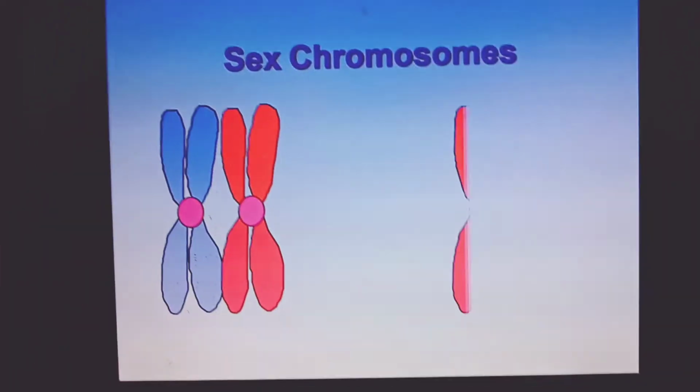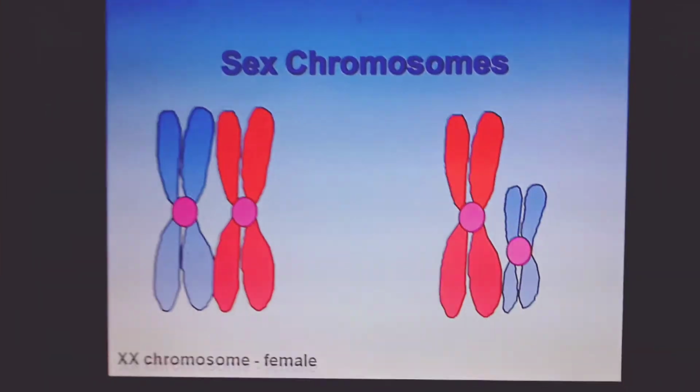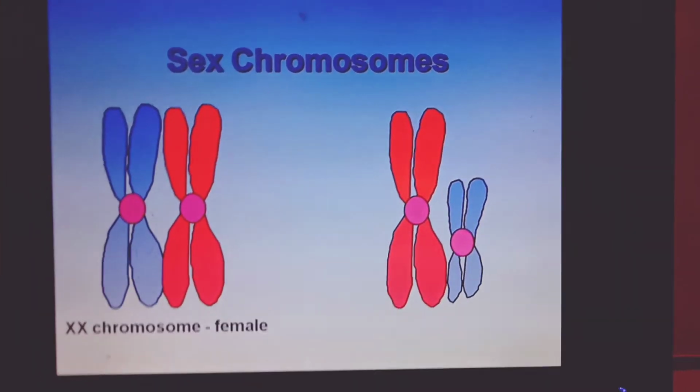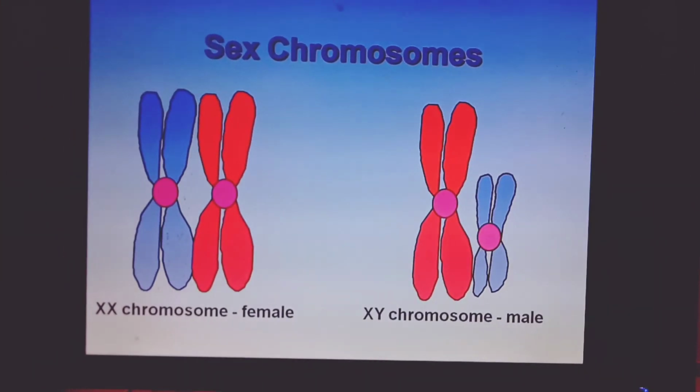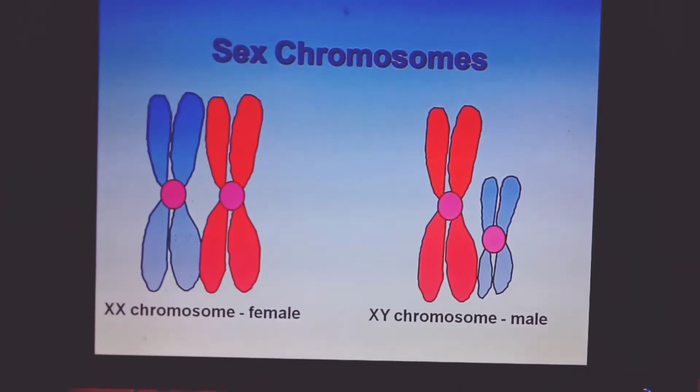Here you can see the sex chromosomes and their structures. Females have 2 X chromosomes, whereas males have 1 X and 1 Y chromosome.